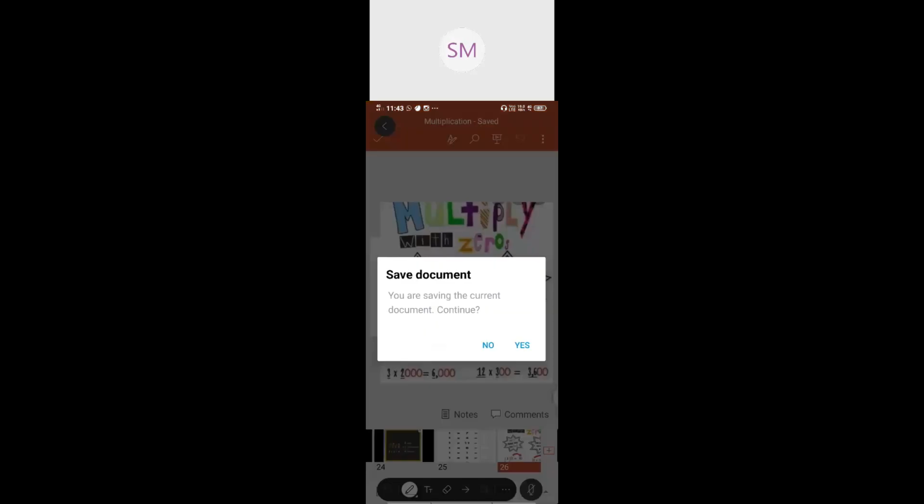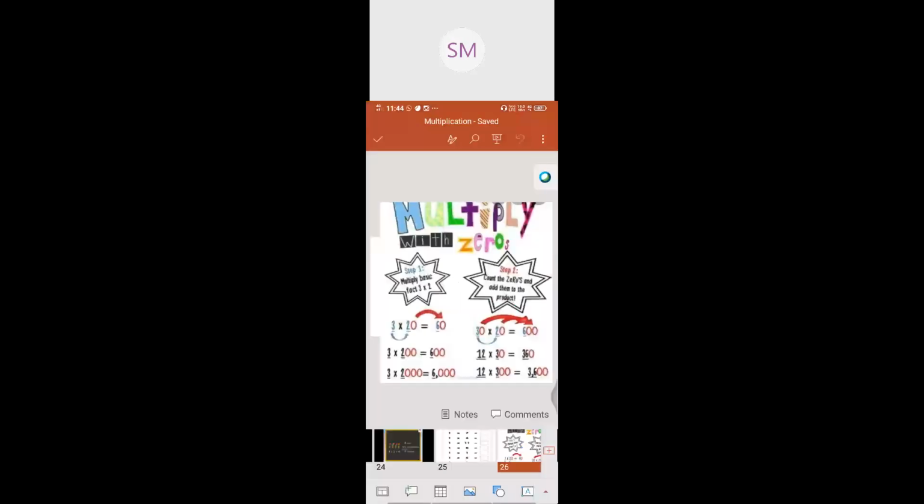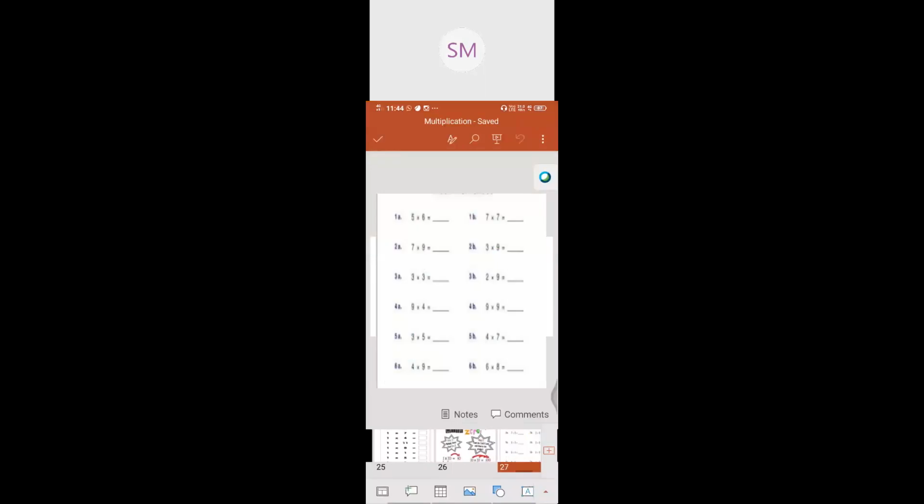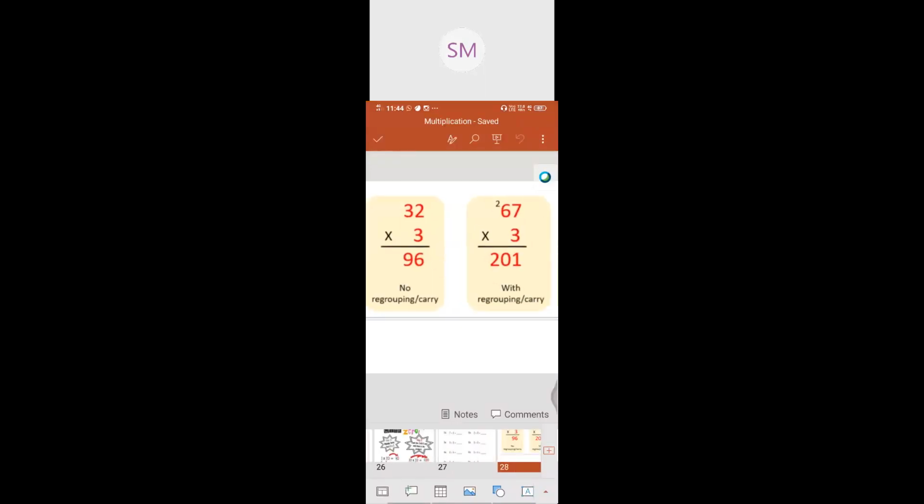Okay, now there are 2 types of multiplication. Just like what we have seen already in addition and subtraction, the same manner we are going to do in multiplication also. One is multiplication without regrouping. Another is multiplication with regrouping.